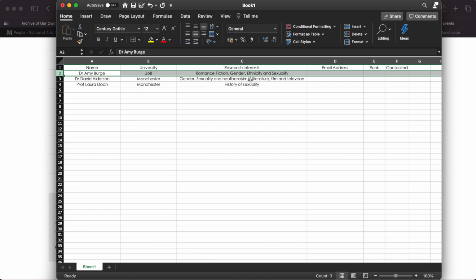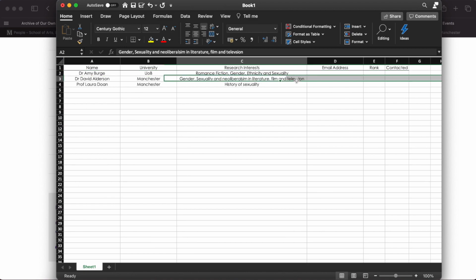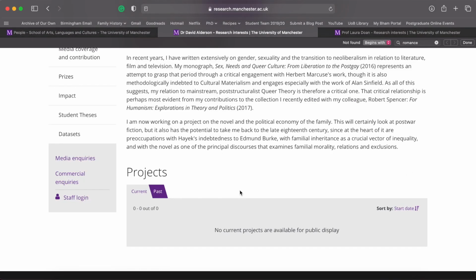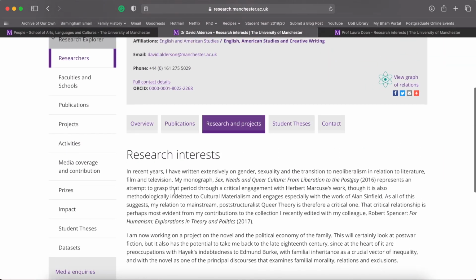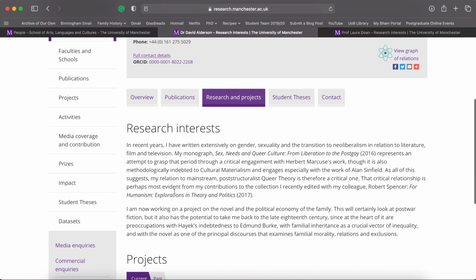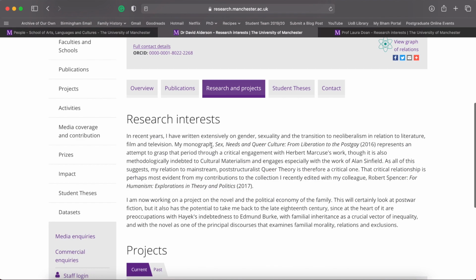Gender, sexuality and neoliberalism in literature, film and television, that could be relevant. What we would probably need to do is go more on his profile. What I would say is his research is not necessarily super relevant to what I do. However, there is crossover here. He is looking at queer stuff. He is looking at cultural things, popular culture.